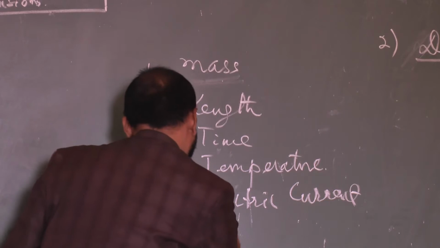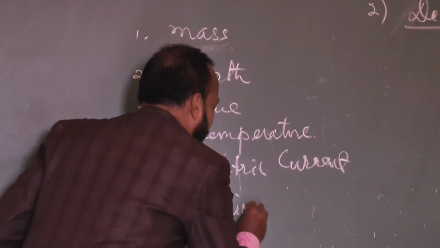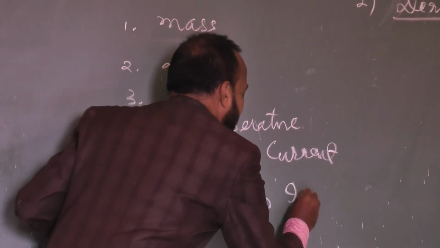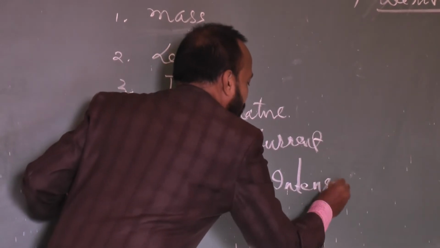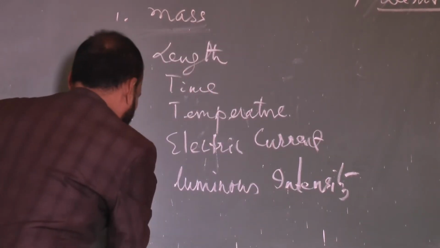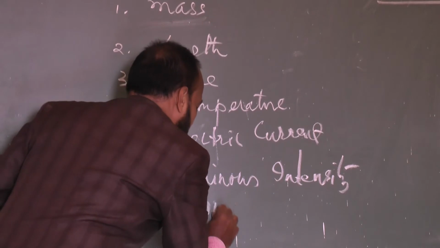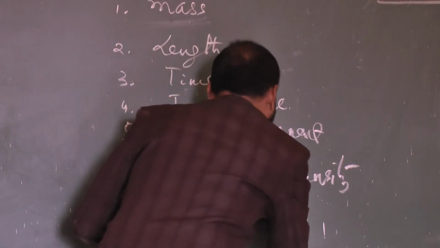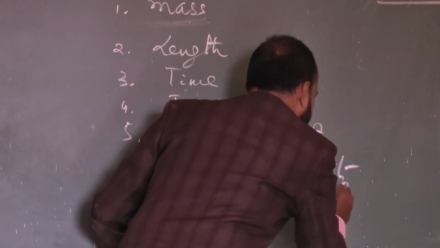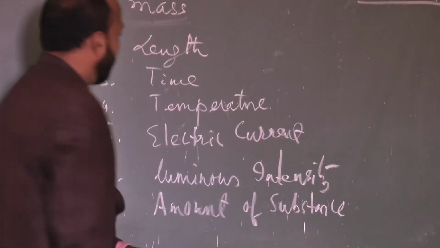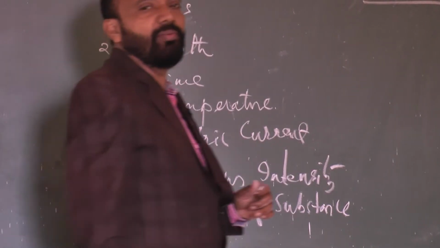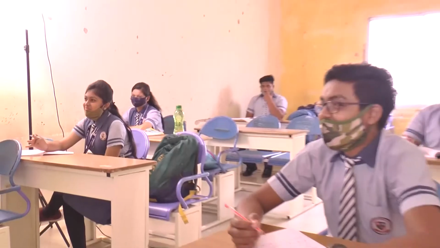Sixth, luminous intensity is also a quantity. Seventh, amount of substance is also a quantity. Like this, I have listed here that the fundamental physical quantities are 7 types.